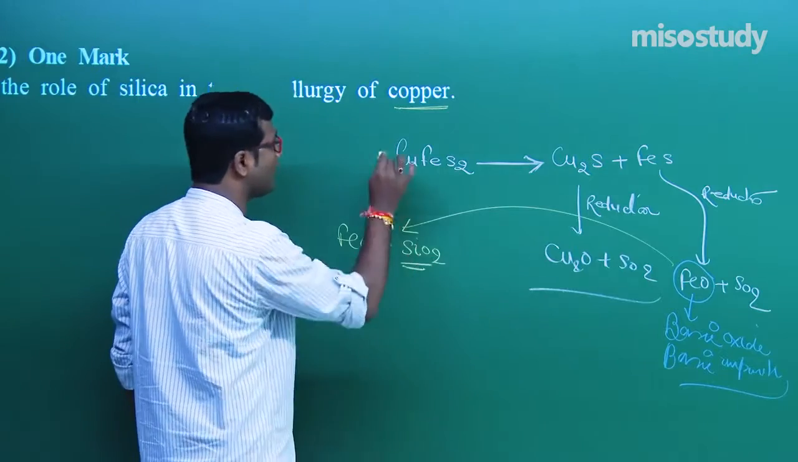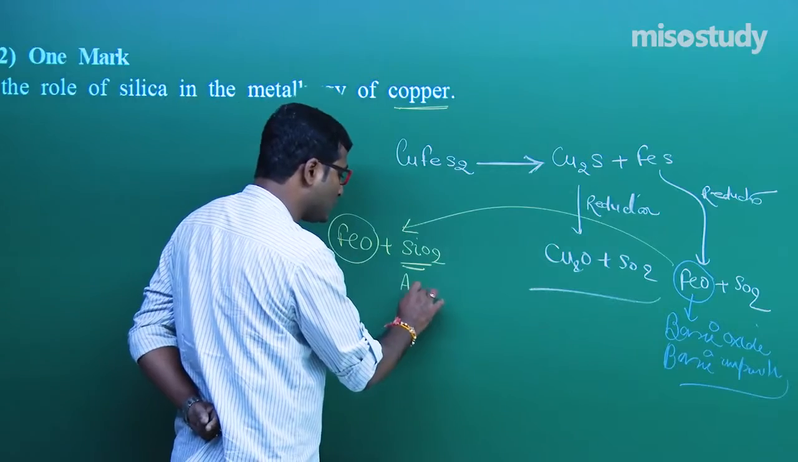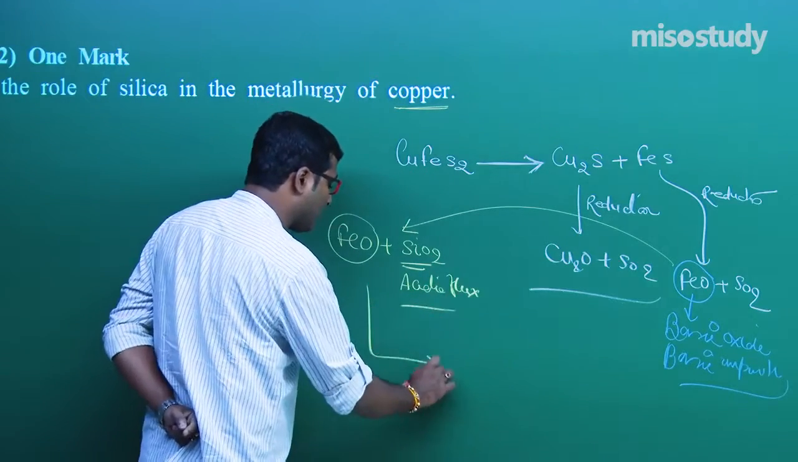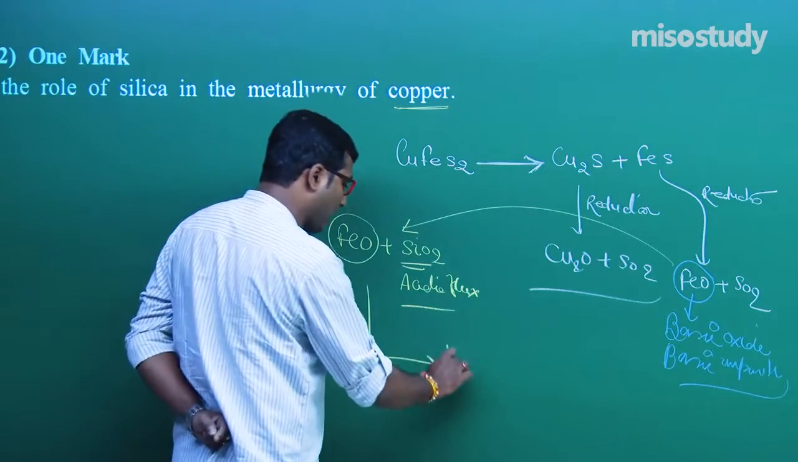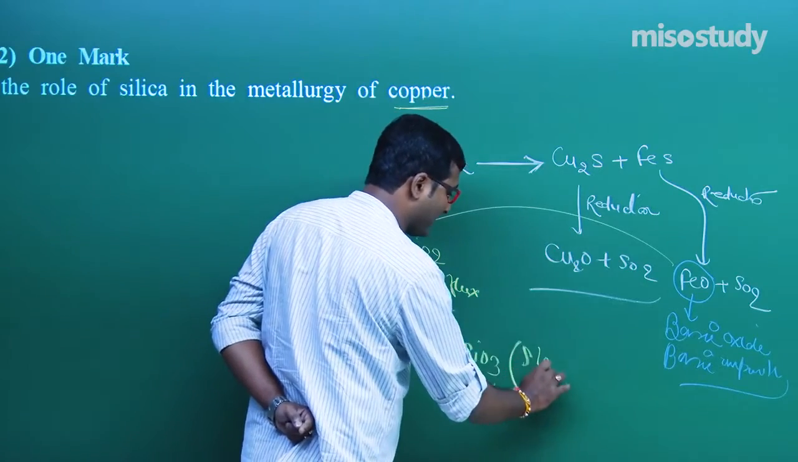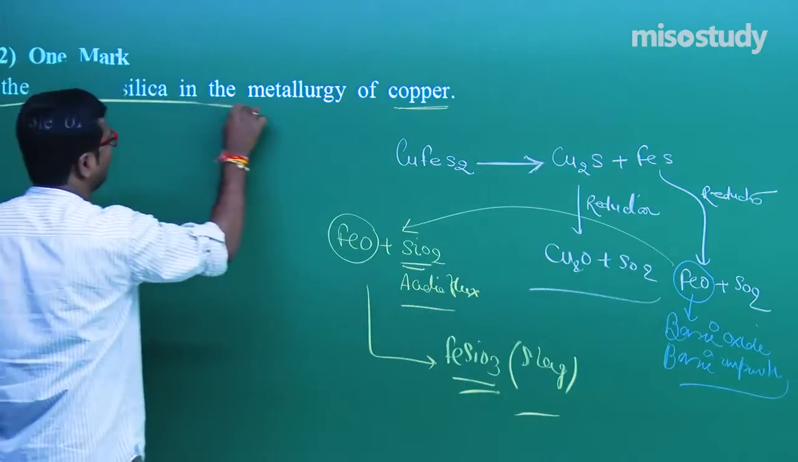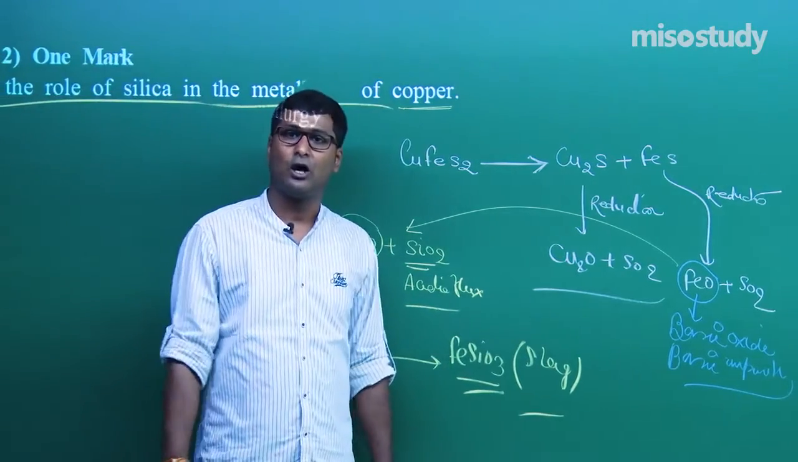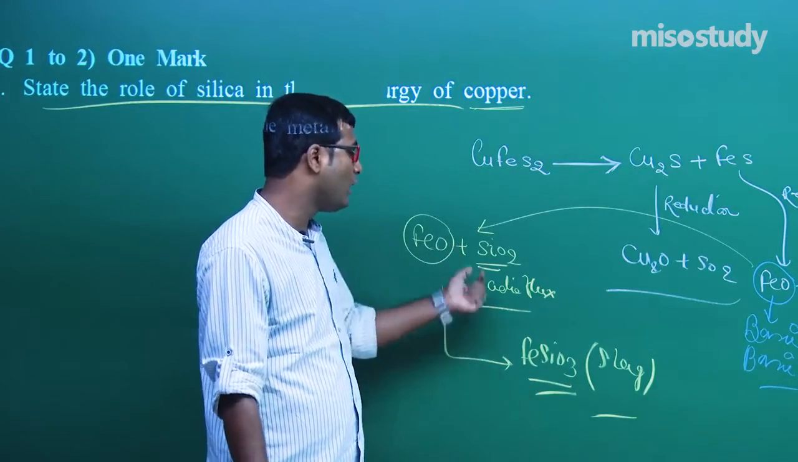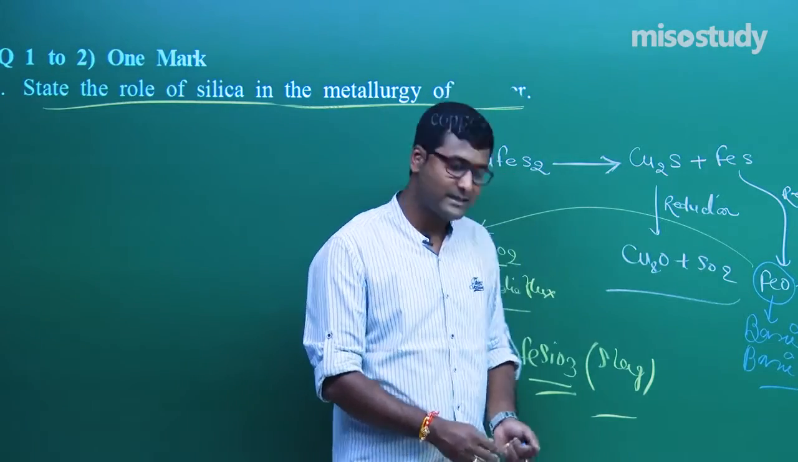So what is the role of silica? To remove the basic impurity FeO we use an acidic flux, and SiO2, silica, combines with FeO and forms FeSiO3, my friend, and this is the slag. So in simple words, if anyone asks you a 1 mark question, what is the role of silica? The role of silica is to remove the basic impurity, the basic oxide FeO, by forming slag. That is the simple explanation. Am I right? Yes sir, you are absolutely right.